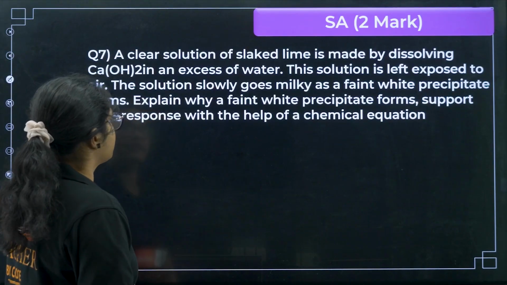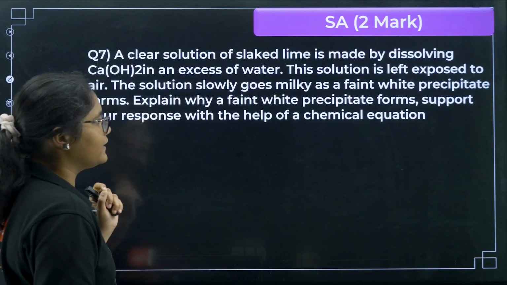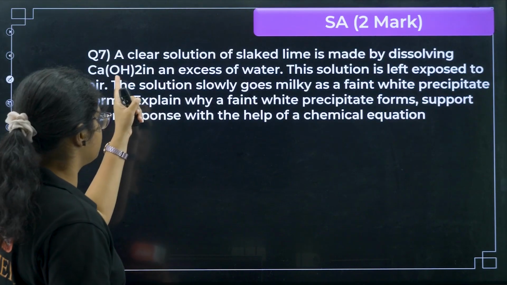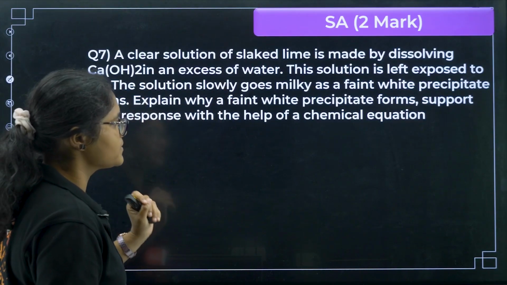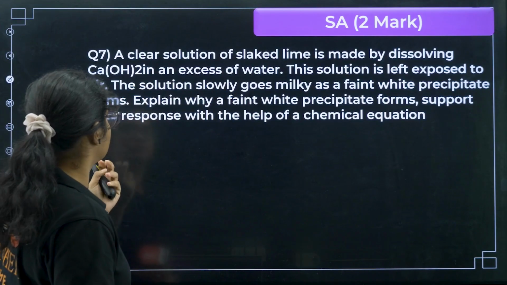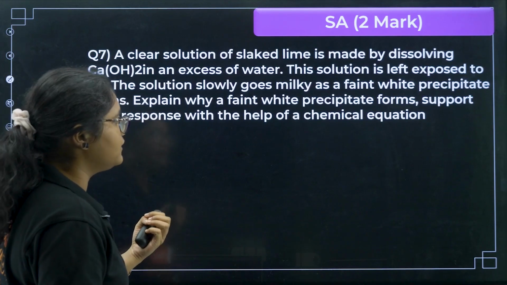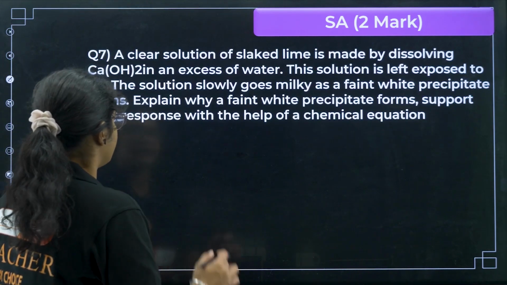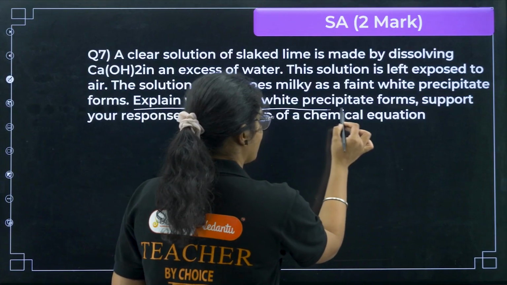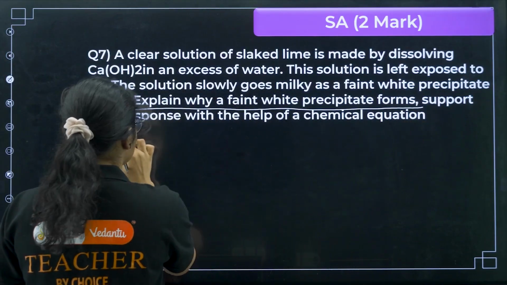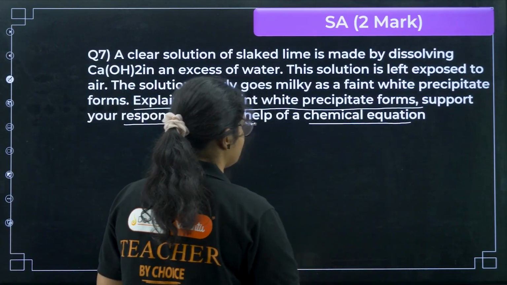Fine. Next question, you can see. A clear solution of slaked lime is made by dissolving calcium hydroxide in an excess of water. The solution is left exposed to air. The solution slowly turns milky as a faint white precipitate forms. Explain why a faint white precipitate forms. Support your response with the help of a chemical equation.